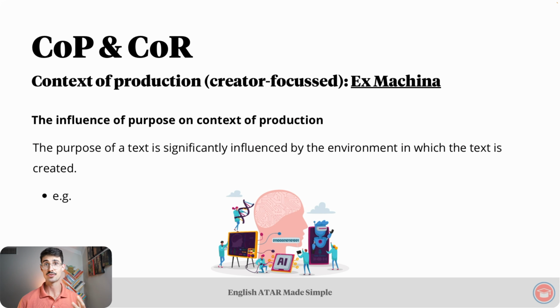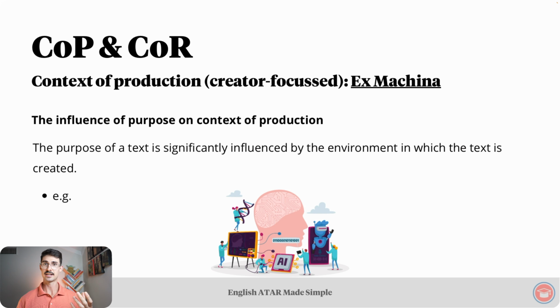Fast forward 100 years into the future. It's the 22nd century and there are sentient machines living among us. How relevant would the purpose of Ex Machina be in the 22nd century? Remember, the purpose is interrogating this question of whether machines can be sentient.